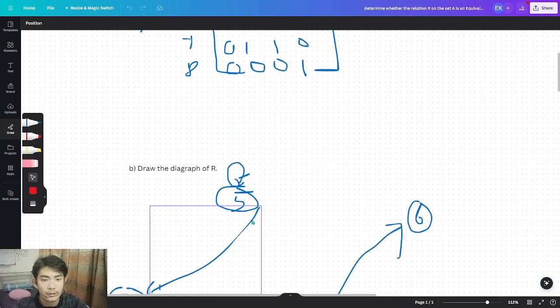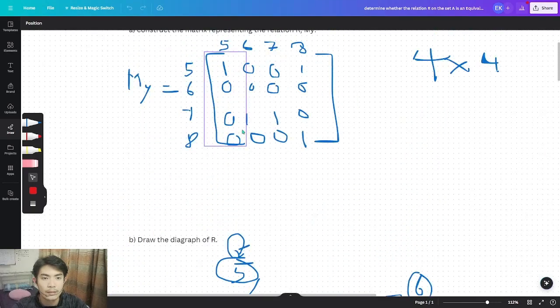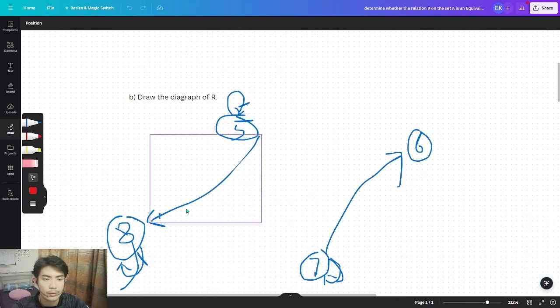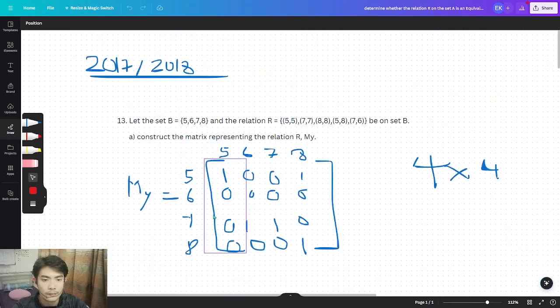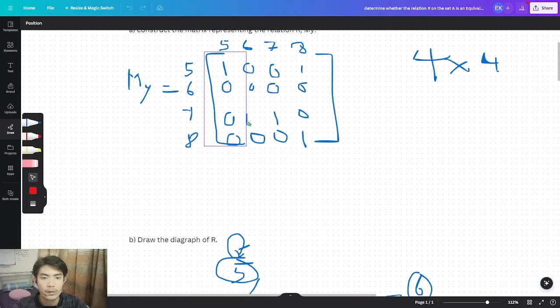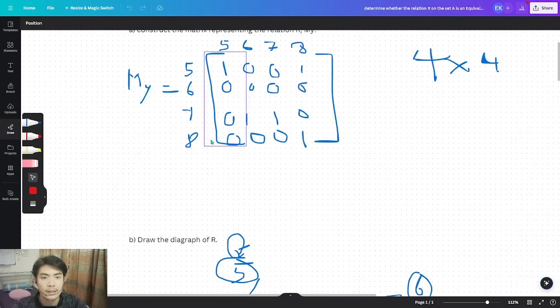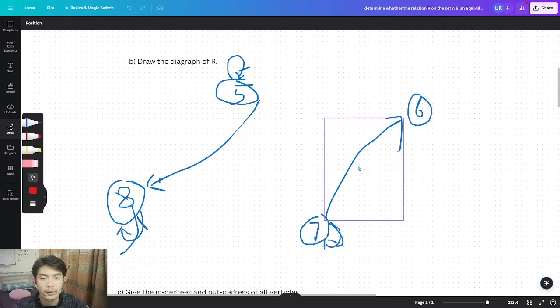And then another one, we have (5,8), row 5 and column 8, so we draw an arrow from 5 to 8. Then another one, we have (7,6), so an arrow from 7 to 6. And then 7 goes to 7. It goes out and goes back to itself, reflexive. Then lastly, we have (8,8). The 8 goes back to itself, meaning it reflects itself. So this is it. Now we have the diagram of relation R.